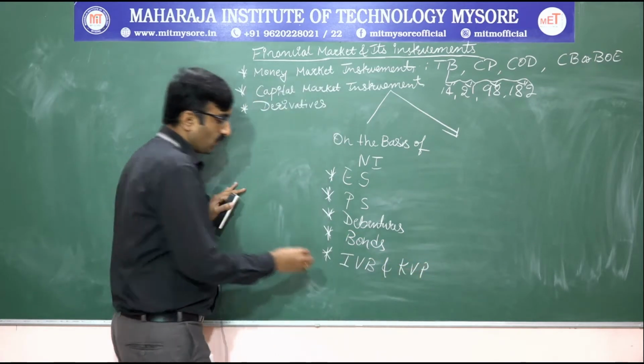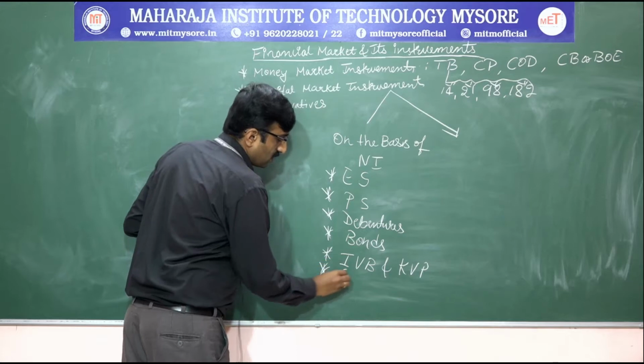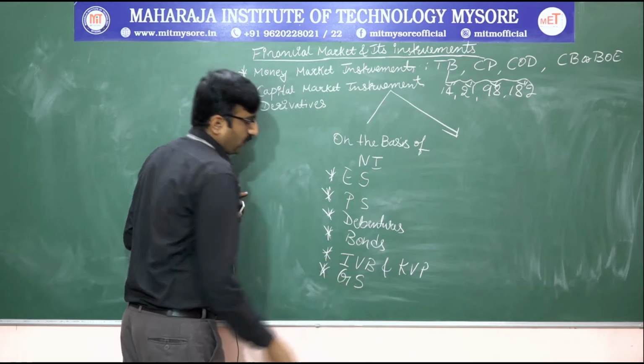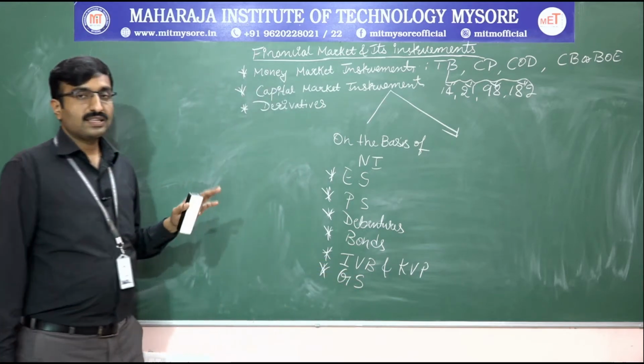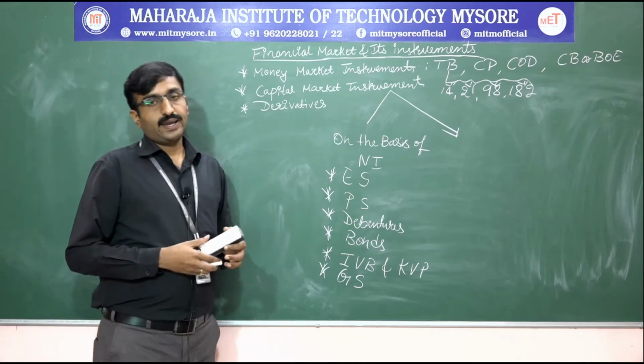Along with that, we are also having government securities. These are the capital market instruments.